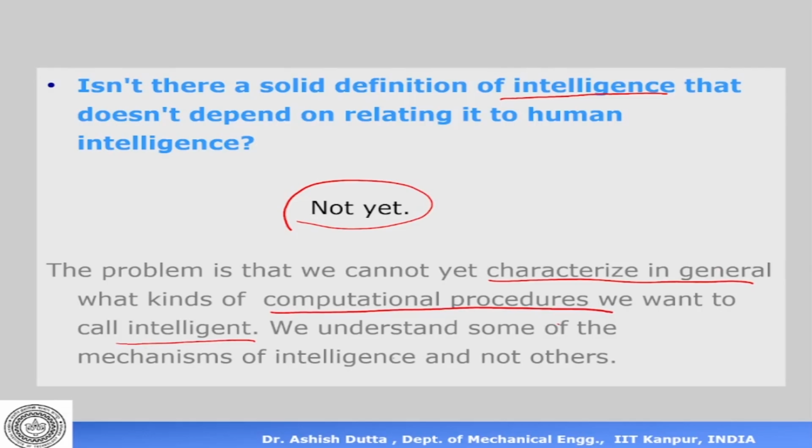That is something that we still don't understand. We understand some of the mechanisms of intelligence and not others. For example, human beings behave in a particular way, or speak in a particular way, and respond to questions in a particular way. Some of it we can say is intelligent, others we don't understand. So there is no formal definition of intelligence as of today which is not related to a human.